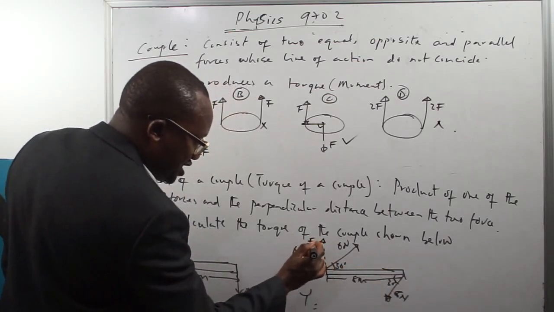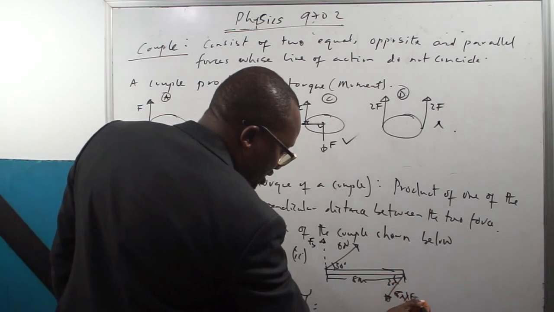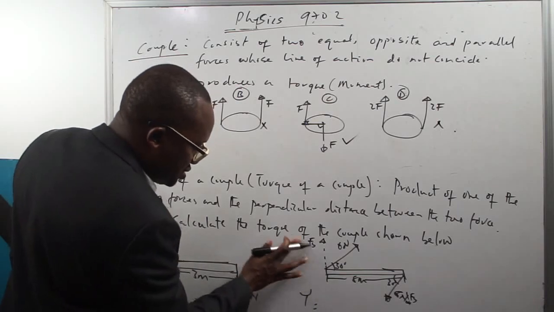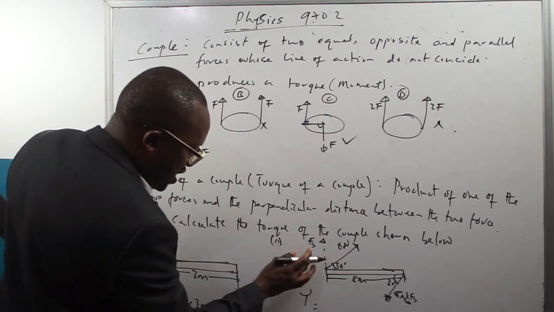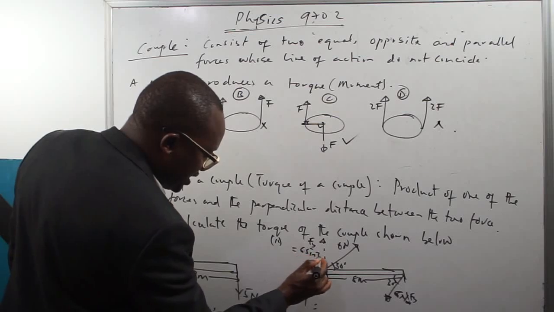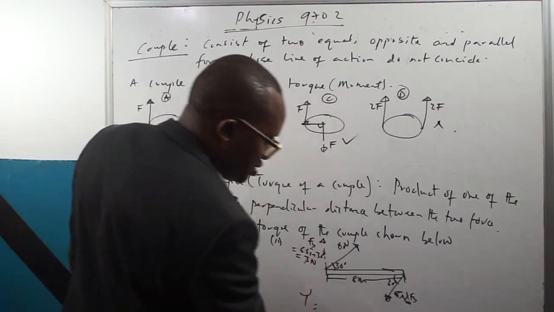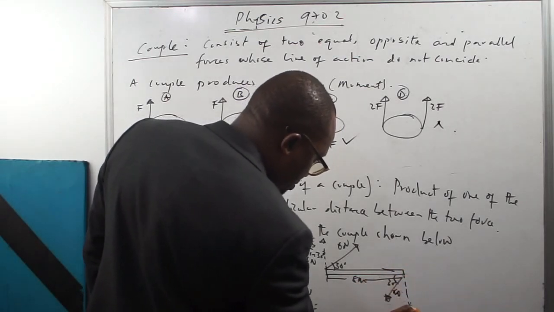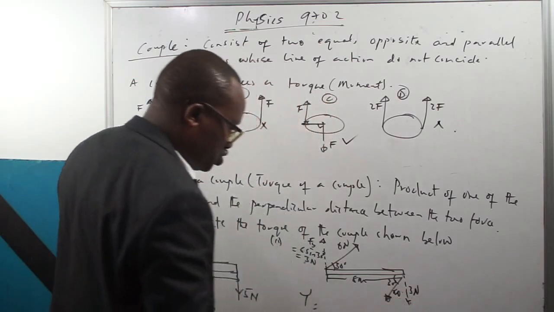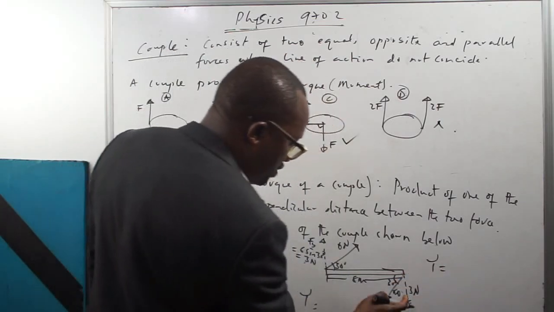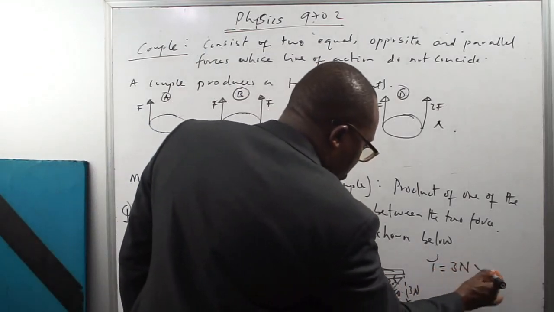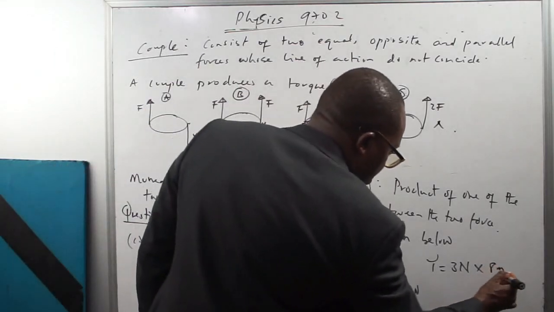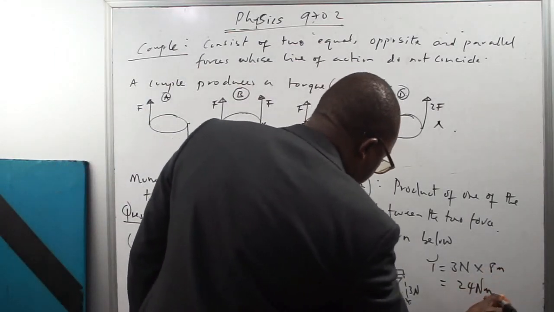So if you find that force, let's call it Fy here. Fy here will be 6 sine 30. So Fy is 6 sine 30, which is equal to 3 newtons. So Fy here is also 3 newtons. So the torque will be the product of one of the forces, which is 3 newtons, and the perpendicular distance between the two forces, that is what? 8 meters. So the torque is 24 newton meters.